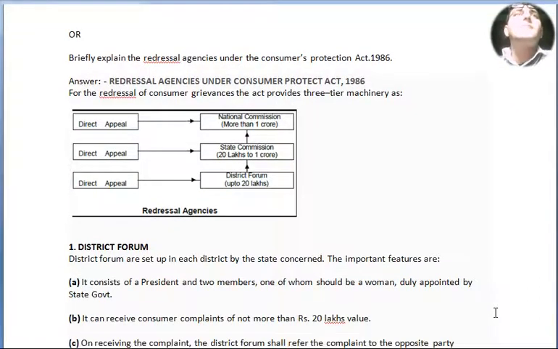Next question. Briefly explain the redressal agencies under the Consumer Protection Act 1986, for 6 marks. Redressal agencies under the Consumer Protection Act 1986 for the redressal of consumer grievances. The Act provides a 3-tier machinery: District Forum, State Commission, National Commission. In all forums, we can appeal directly. District Forum has jurisdiction up to 20 lakh, State Commission 20 lakh to 1 crore, and National Commission more than 1 crore.